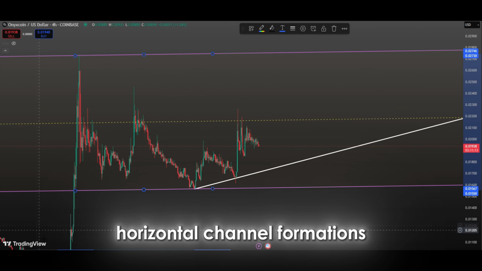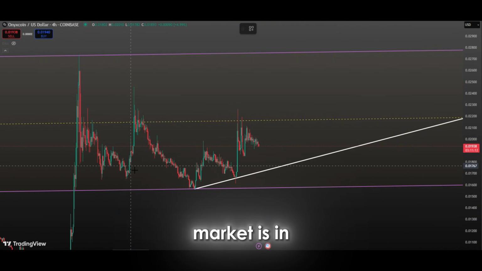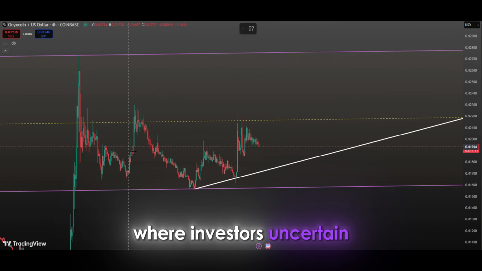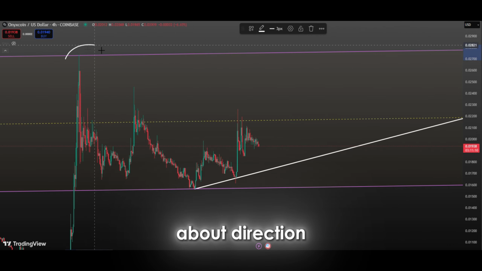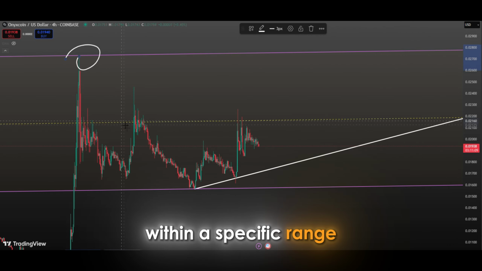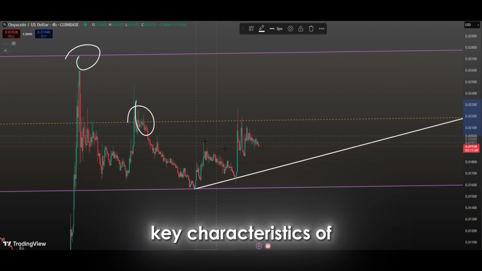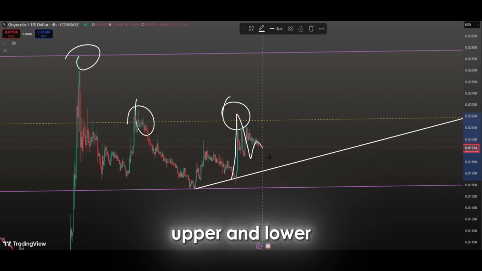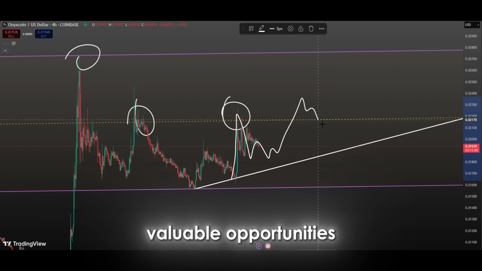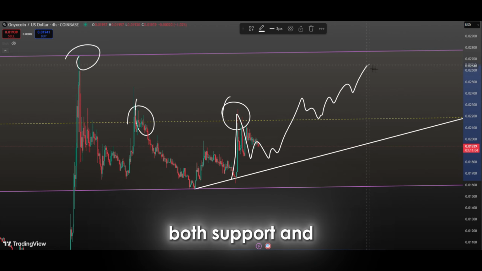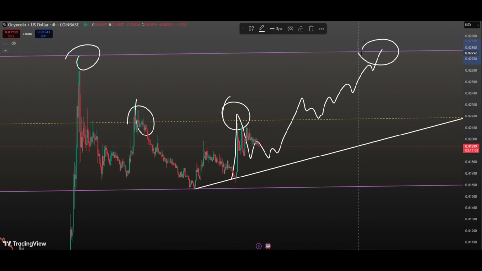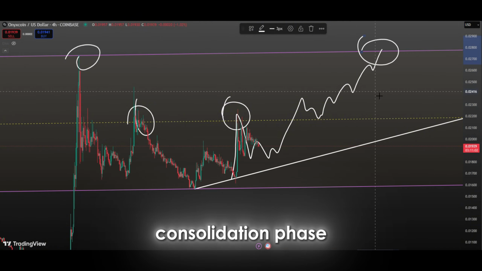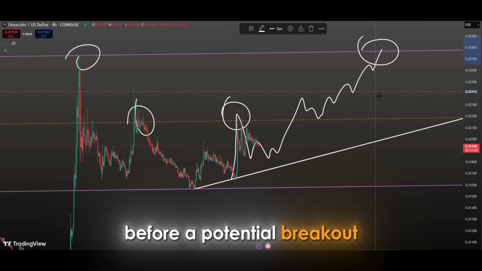These types of horizontal channel formations indicate that the market is in a decision-making phase, where investors, uncertain about direction, are temporarily holding the price within a specific range. One of the key characteristics of such structures is the repeated movement between the upper and lower bounds, offering investors valuable opportunities in terms of both support and resistance levels. Horizontal channels can also be seen as a consolidation phase before a potential breakout.